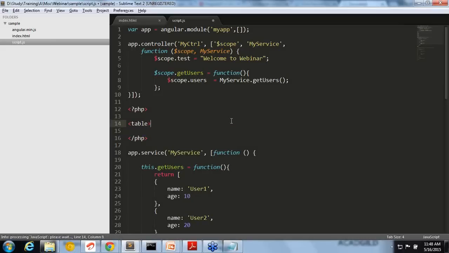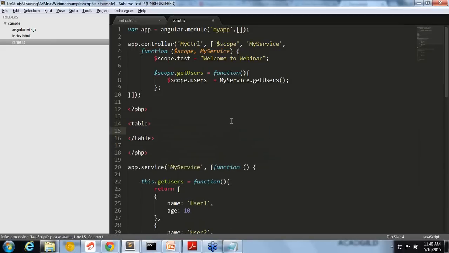Let's say you have a table. In the table, the values were coming from the PHP. So at that time PHP, or whatever backend you were using, was important because the HTML itself was rendered or created by the backend. The data you are giving here, you would be creating using PHP earlier. But now the thing is different.